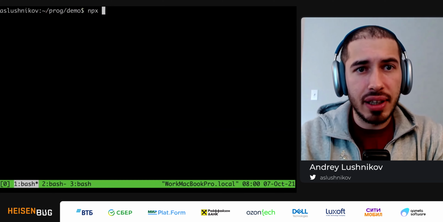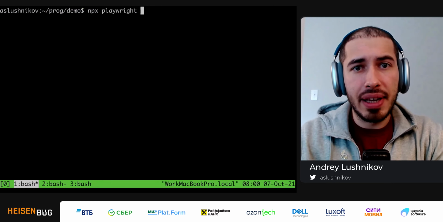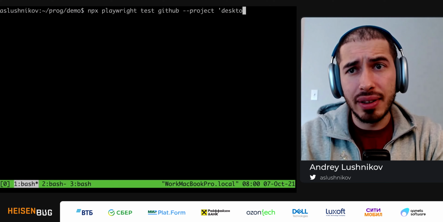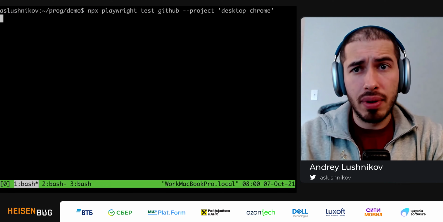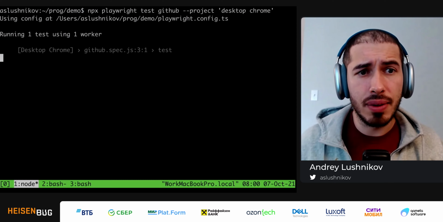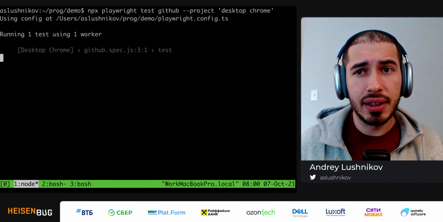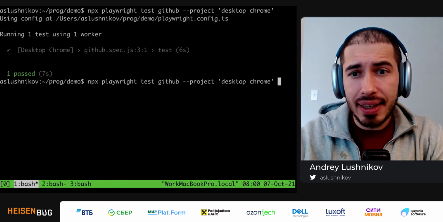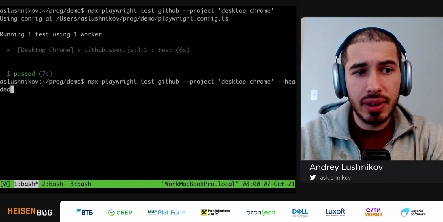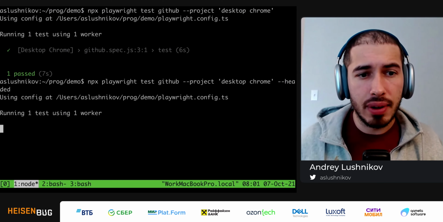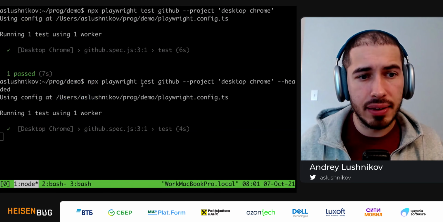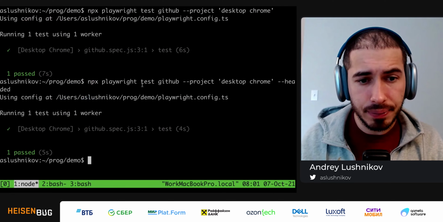Now, to run this automation, I can just use npx playwright test github, and I want to run it only on the desktop Chrome project. So here it is, it's running. Let's see how long it takes for it to conclude. Oh, 7 seconds. And we didn't see anything happening. Let me actually do it in headed mode so that we can follow how it works. So it navigates to Microsoft, goes to Playwright, and yes, it's super fast.